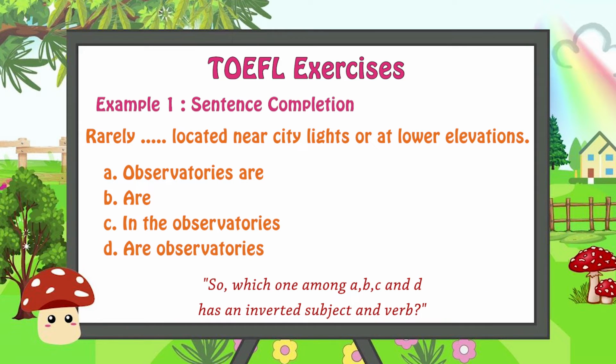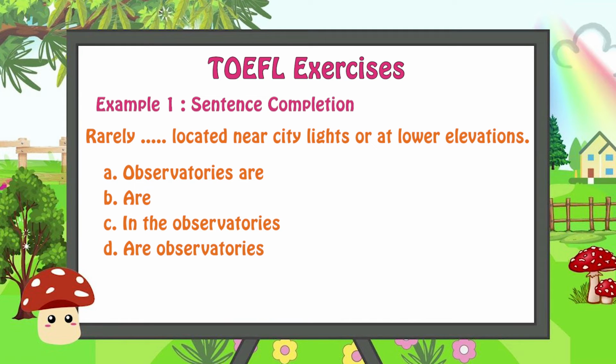So which one among A, B, C, and D has inverted subject and verb? Wow, the verb comes first before the subject. Yes, right. So this is D, are observatories. So the sentence becomes, rarely are observatories located near city lights or at lower elevations.